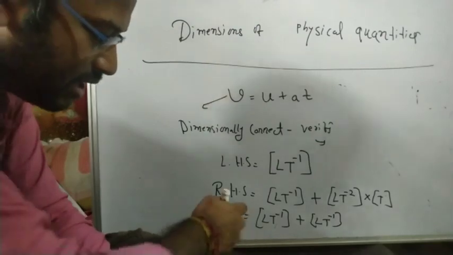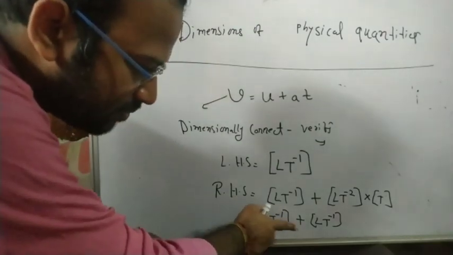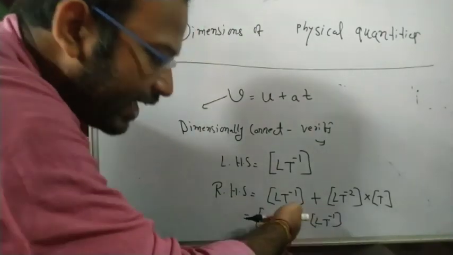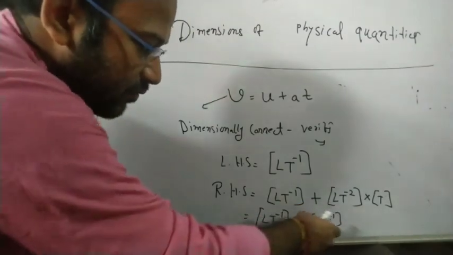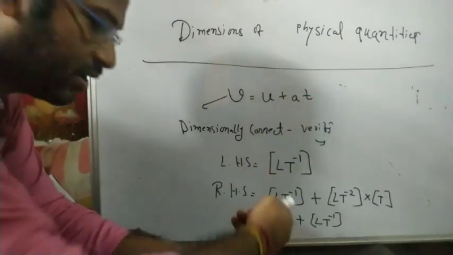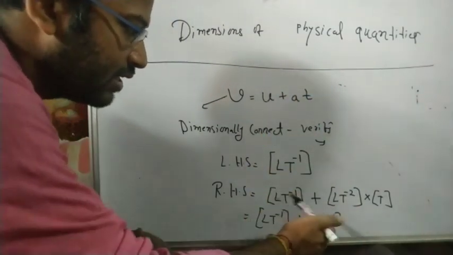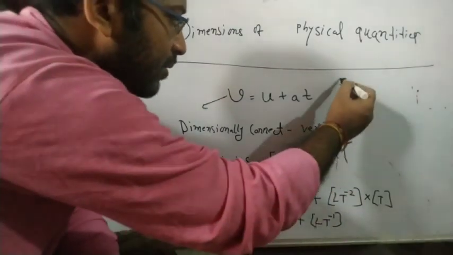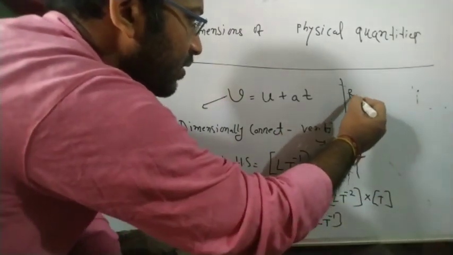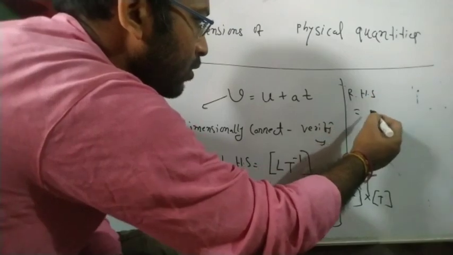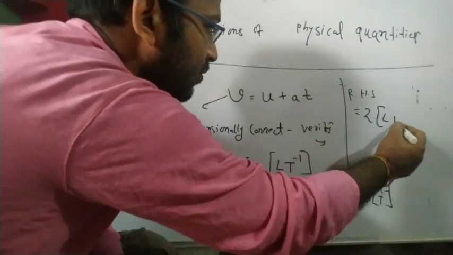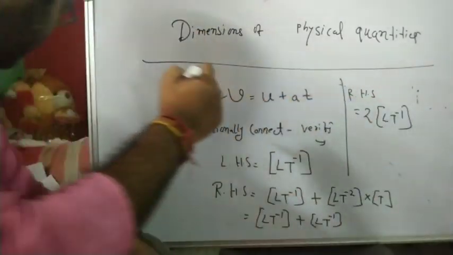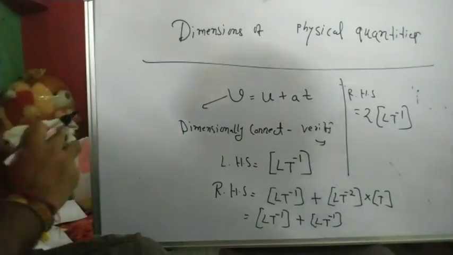Now you can see this is L t to the power minus 1 plus L t to the power minus 1. Now you can add. The two dimensions are the same, so we can add them, because the powers are the same. That will give you twice L t to the power minus 1 on the right hand side.